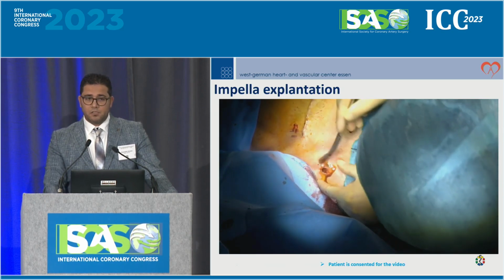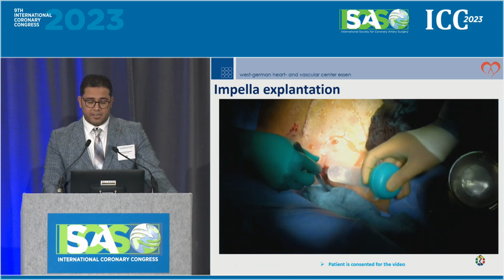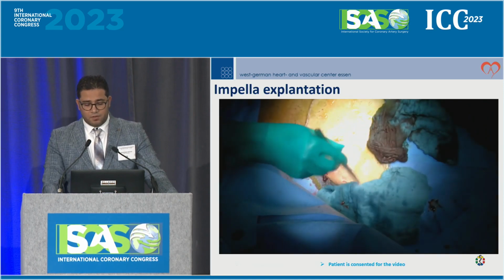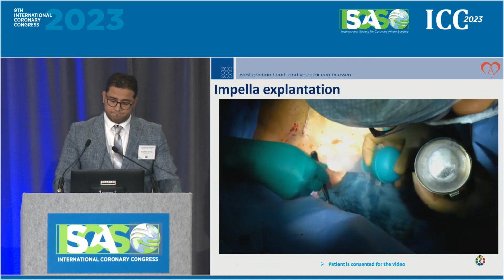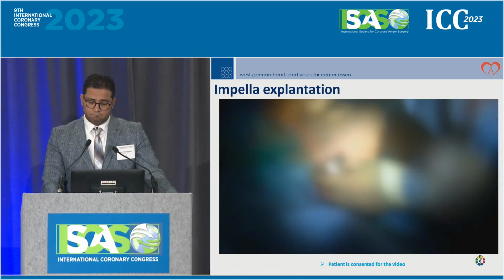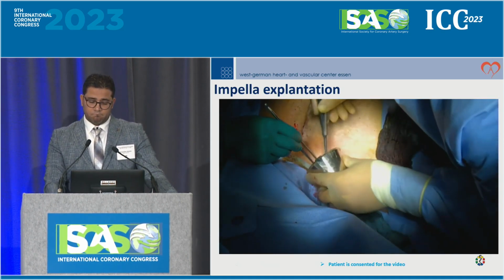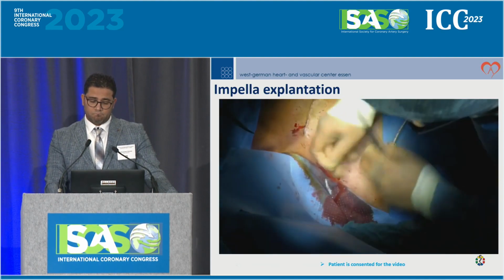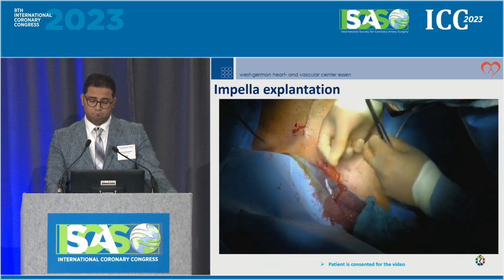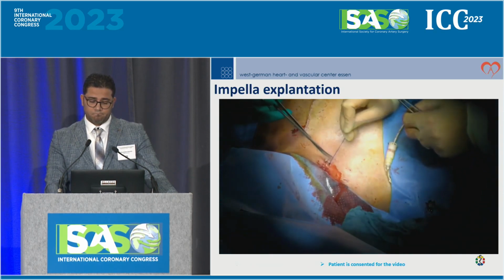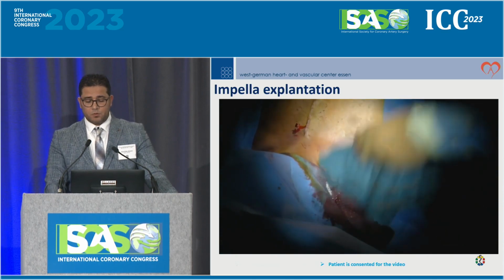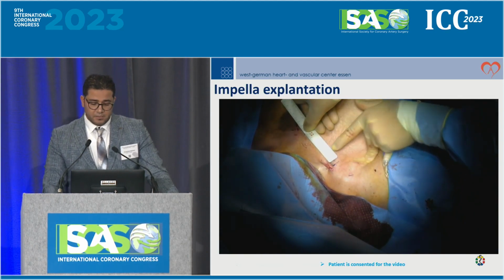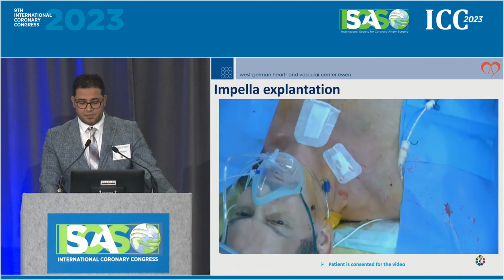Then I use betadine to wash the canal and also irrigate the canal with water, and I put some vancomycin locally to avoid any wound infections. The distance between where the graft is delivered out and the sternum is about 7 to 8 centimeters. The patient was still awake and everything went well.